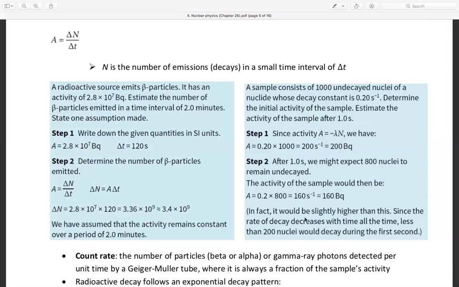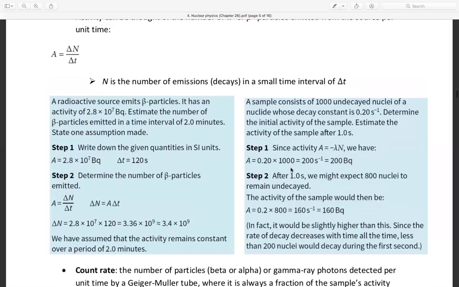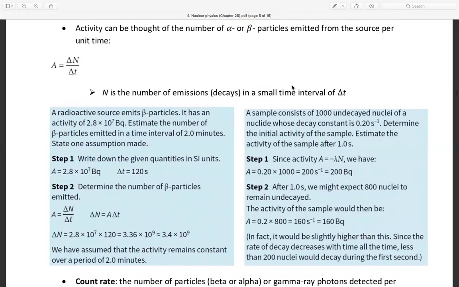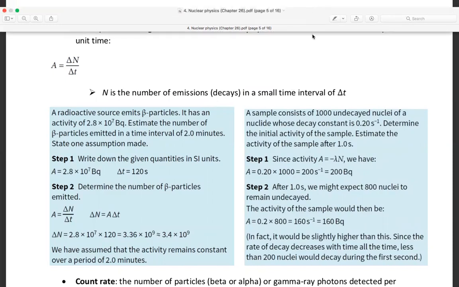In fact, the remaining activity will be slightly higher than this, since the rate of decay decreases with time all the time. Fewer than 200 nuclei will decay during the first second. Okay, that's it. I hope you understand about this. I will send it to Google Classroom, or maybe to the WhatsApp group, for you to read.